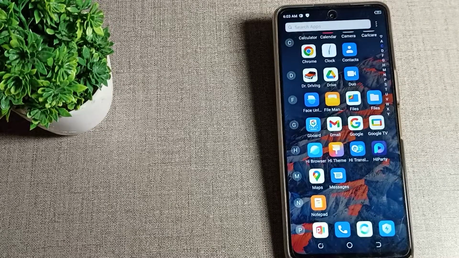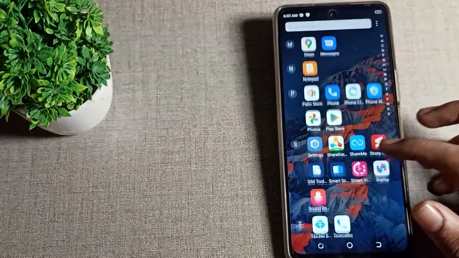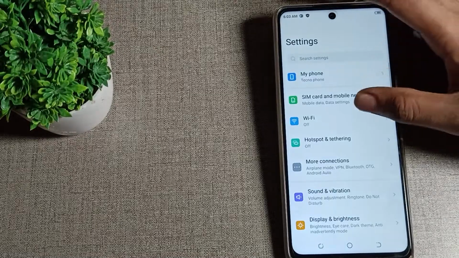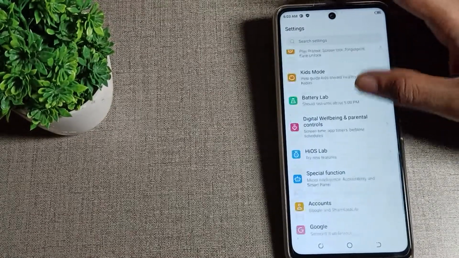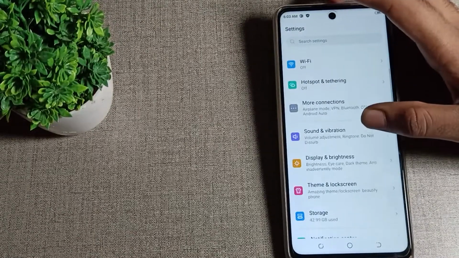So first of all, you will have to open your phone settings to turn off your ringtone. So we will open it. After opening phone settings, scroll down. Friends, you can see this type of setting. Click on the sound and vibration setting.